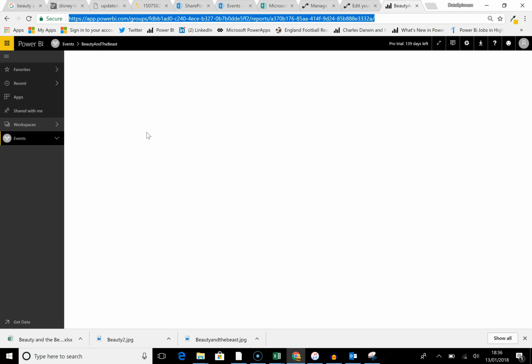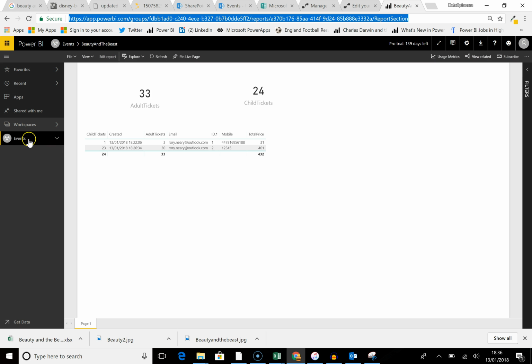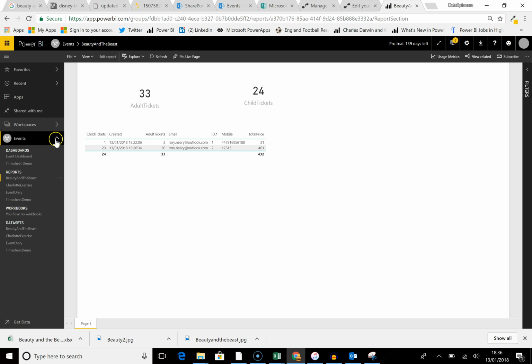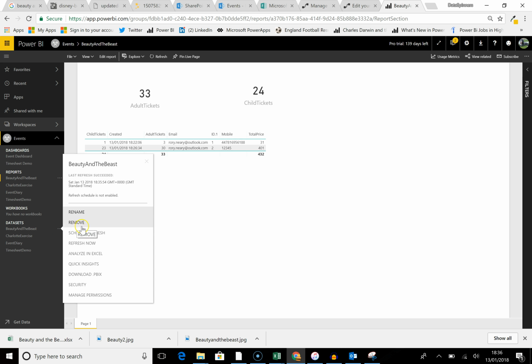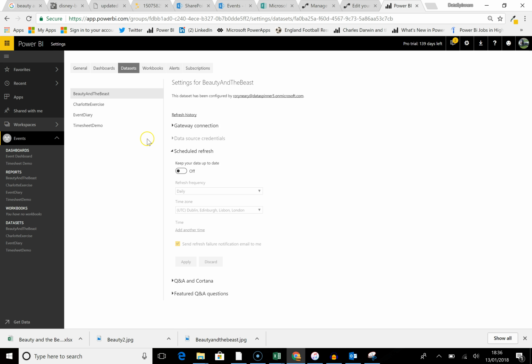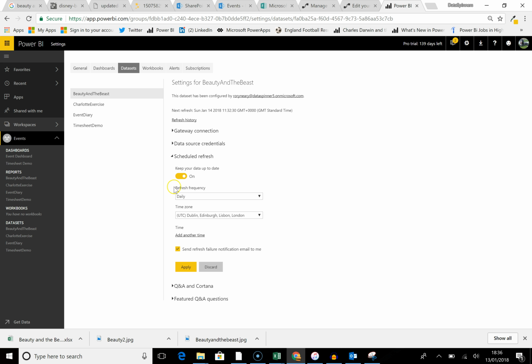So here we go. This is going to be the old authentication thing. We'll get our report up here. But the reason why I wanted to go into this was that I wanted to go down to the events, and I'm going to go down to my data set for the Beauty and the Beast, and I'll do schedule refresh. Sometimes it takes a little while for this thing to wake up. There we are. It's woken up.